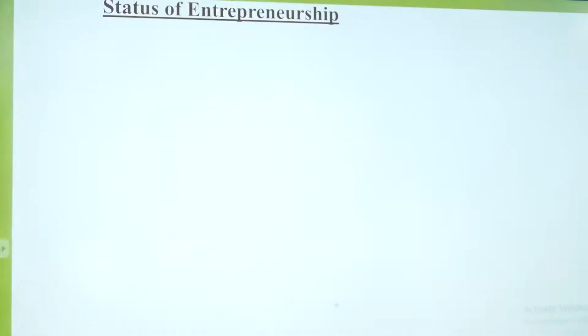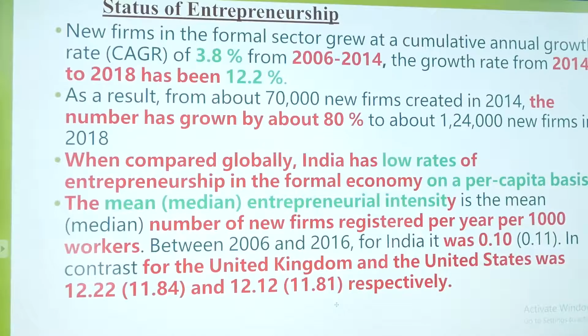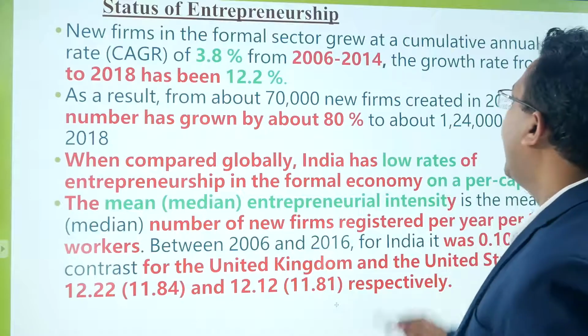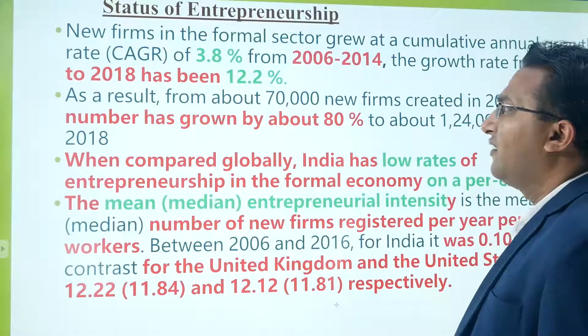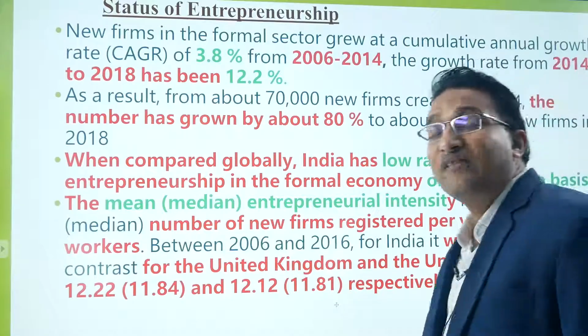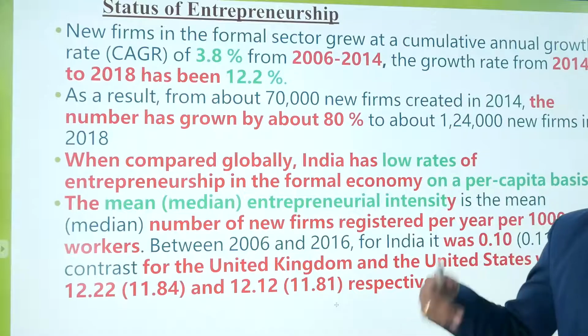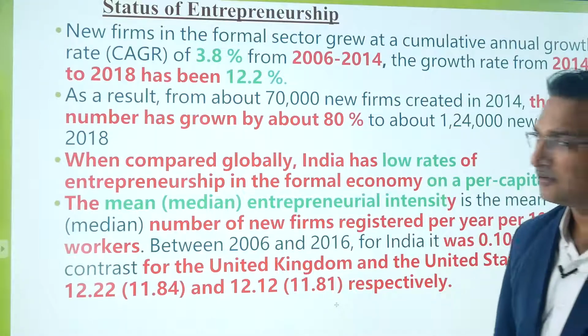Now, status of entrepreneurship. The new firms in the formal sector grew at a CAGR of 3.8% from 2006 to 2014, and the growth rate from 2014 to 2018 has been 12.2%. We have already seen this fact in the previous slides.